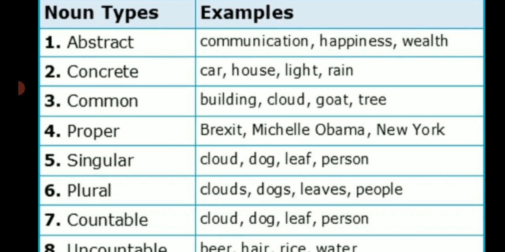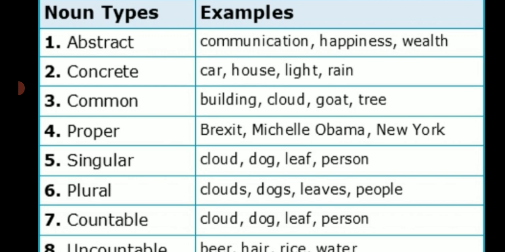Second type is concrete noun. A concrete noun is a noun that can be identified through our five senses. The five senses: taste, touch, sight, hearing, or smell. So we'll consider one example. Would someone please answer the phone? In this example, the noun phone is a concrete noun. As we can see it, we can touch it, even we can smell it. So these are all the concrete noun.